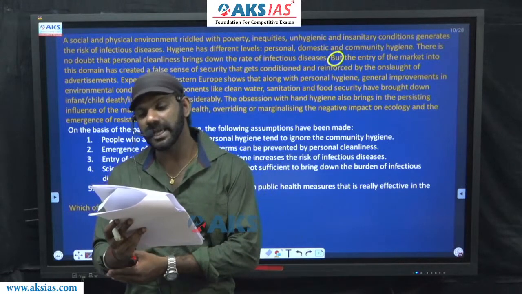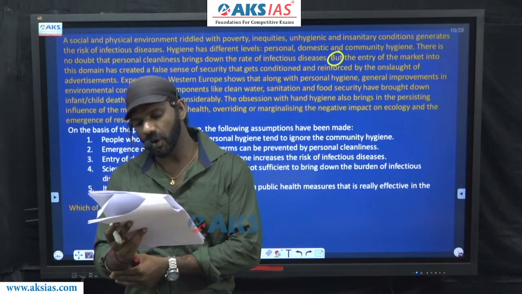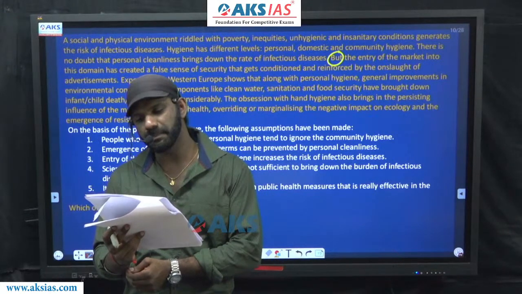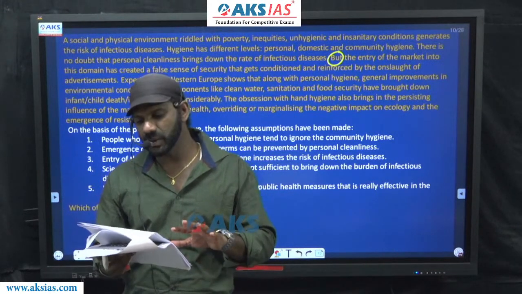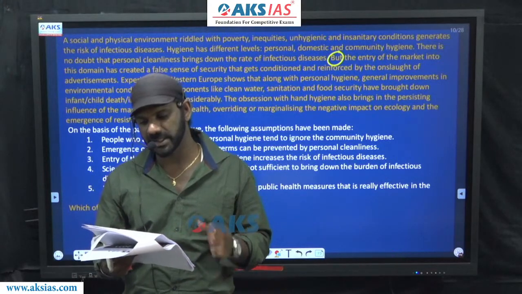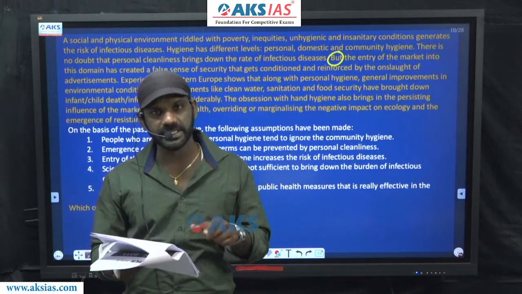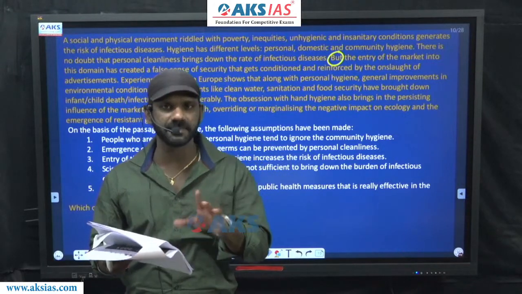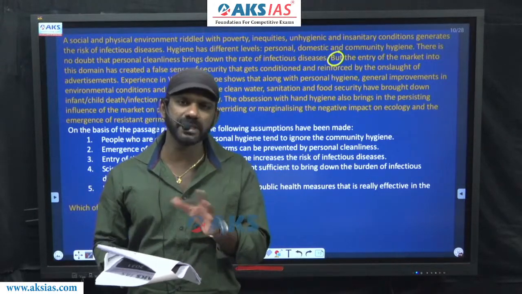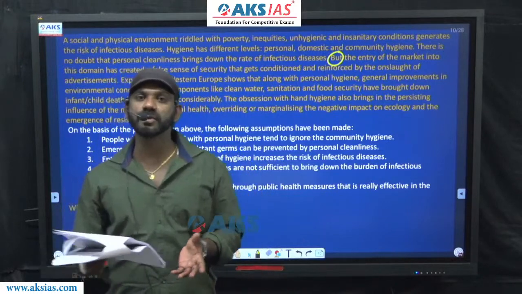The obsession with hand hygiene also brings in, also is a support indicator. It must connect either two positive ideas or two negative ideas. The idea before also is positive. Brought down child death rates considerably, positive. So the idea after the support indicator also must also be positive.